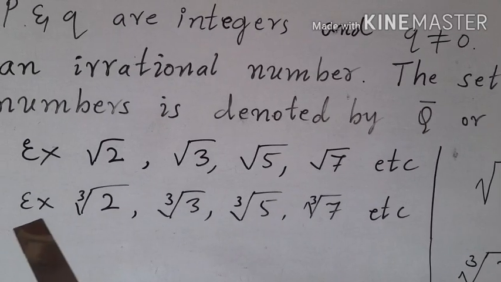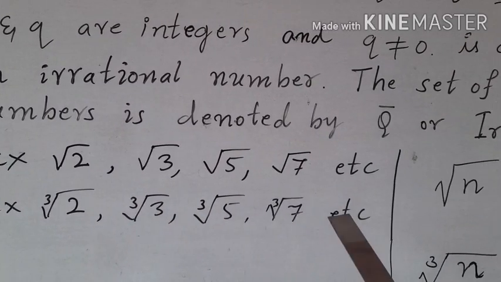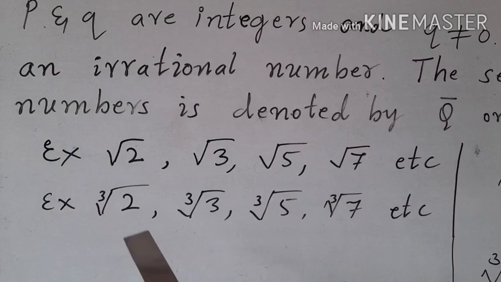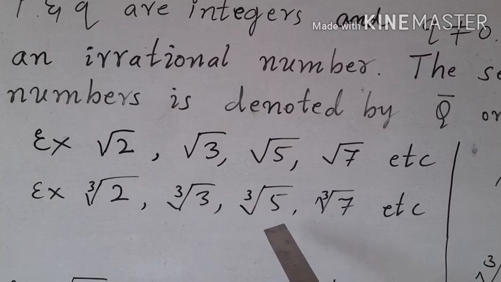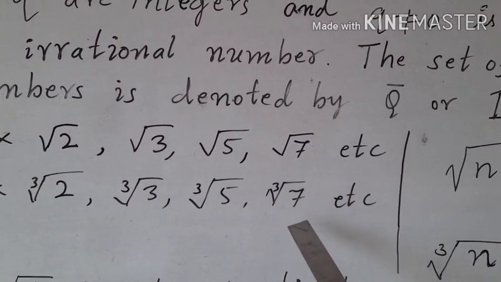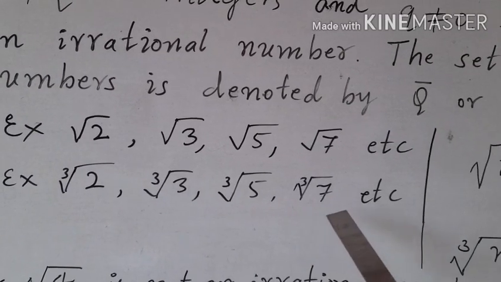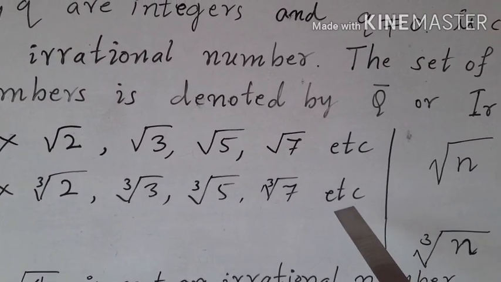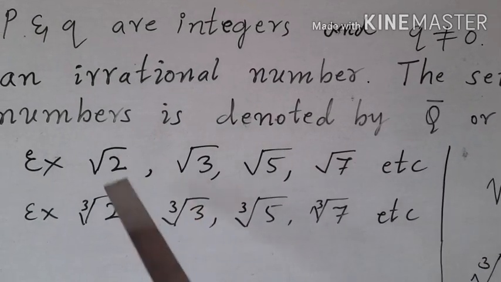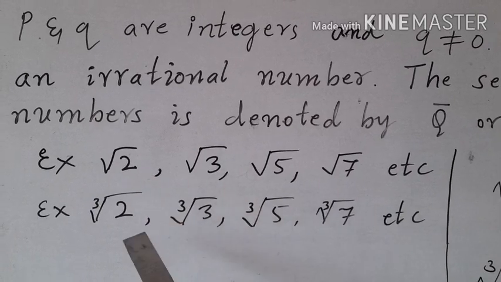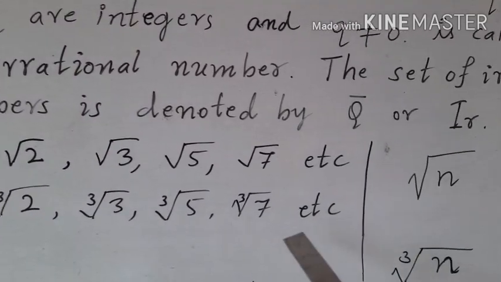See here, this is cube root mark. This is also cube root mark. Here all are cube root marks, and I have written 2 under the cube root mark, 3 under the cube root mark, 5 under the cube root mark, and 7 under the cube root mark. Then should we believe that the numbers written under the cube root mark are all examples for irrational numbers? No. Let us see why any number written under the root mark and any number written under the cube root mark is not an irrational number.